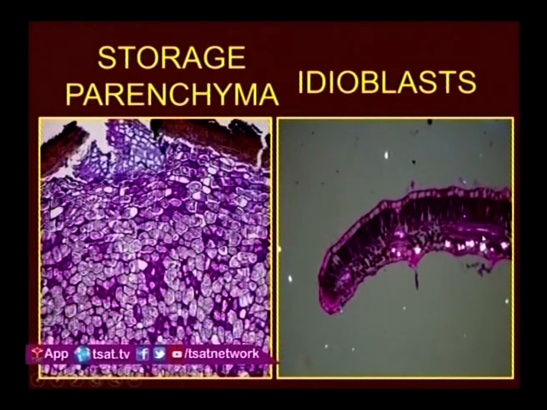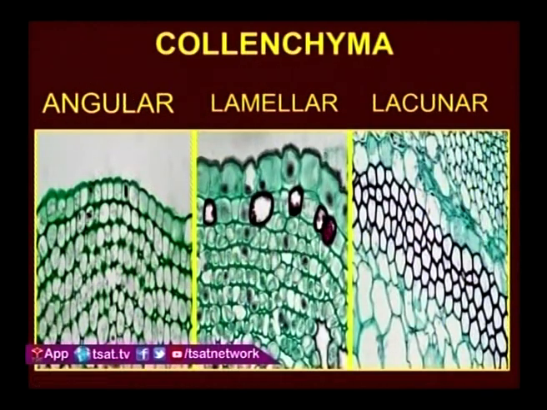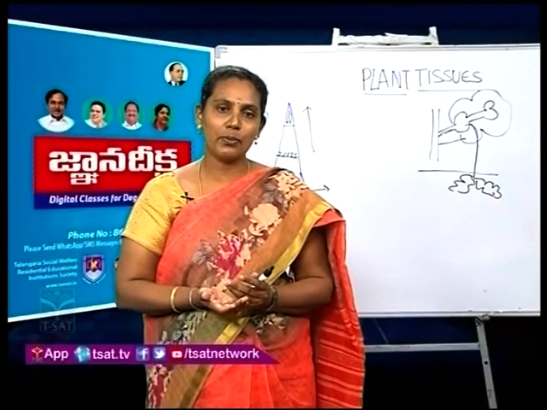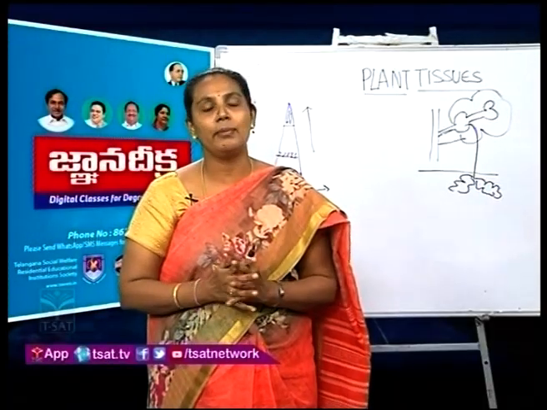And the next tissue is collenchyma. Collenchyma is also called sterome, and this collenchyma provides mechanical strength and flexibility to the plant. Due to the presence of collenchyma only, plants can easily stretch according to their needs. And this collenchyma is absent in monocot members. So when you bend any monocot member like bamboo or sugarcane, it is going to break. Why? Because collenchyma is absent, so they do not show any flexibility.